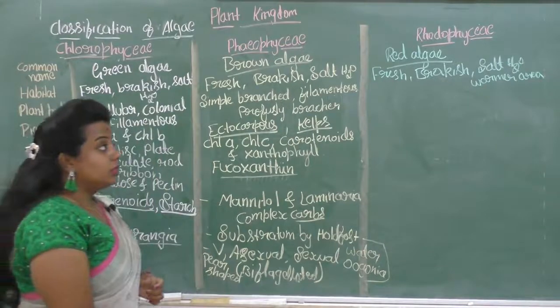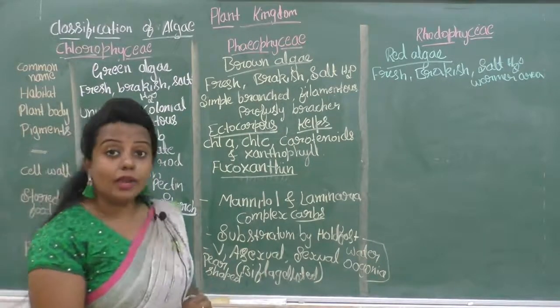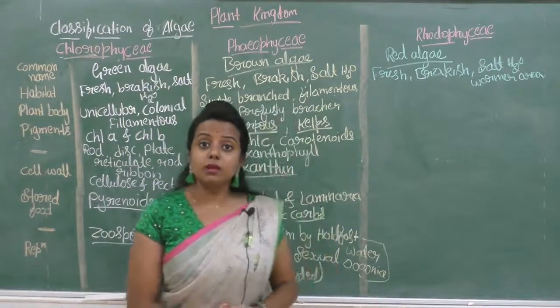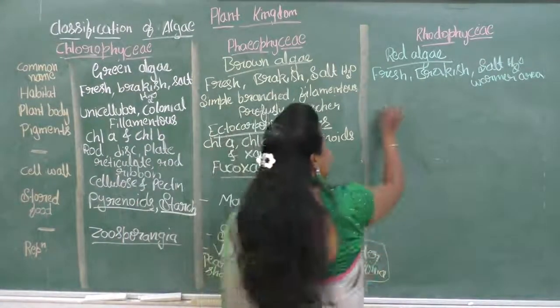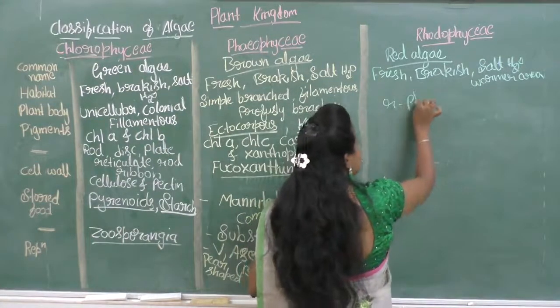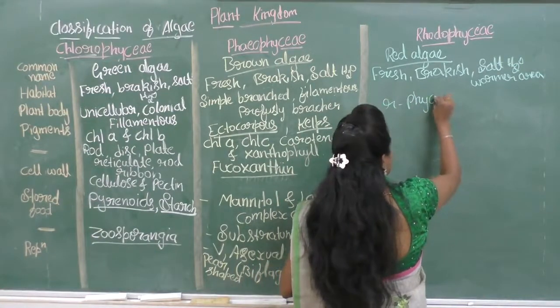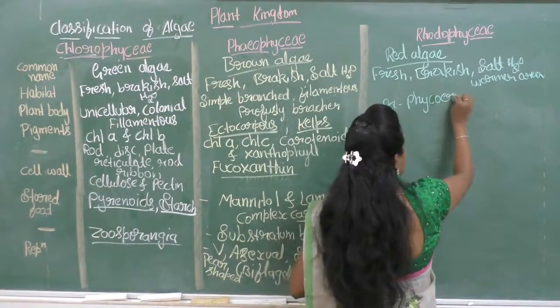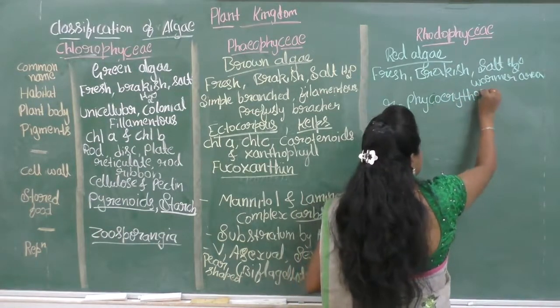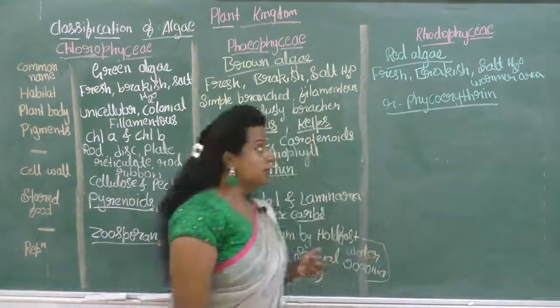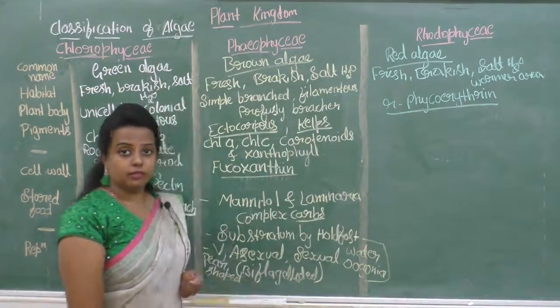Next is about the pigments. Why is it red in color? Because of the presence of the pigment phycoerythrin. So this is the abundant pigment present in the Rhodophyceae.